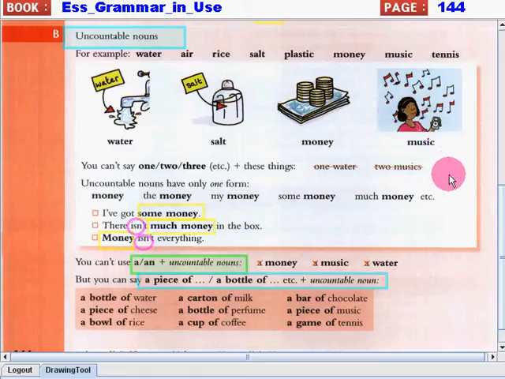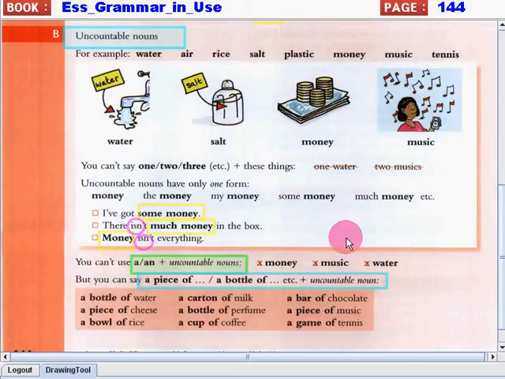We cannot use the numbers 1, 2, or 3, and so on, with these things. We cannot say 1 water or 2 musics. That is wrong. Uncountable nouns have only one form. We can use them alone, like money, and with some words: the money, my money, some money, much money.